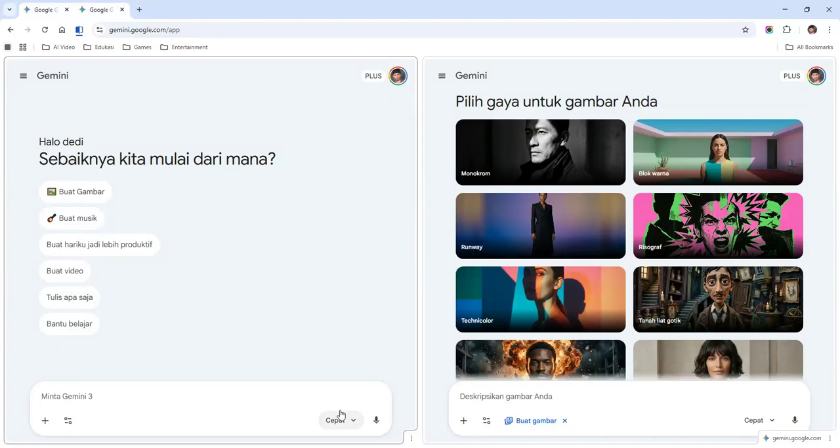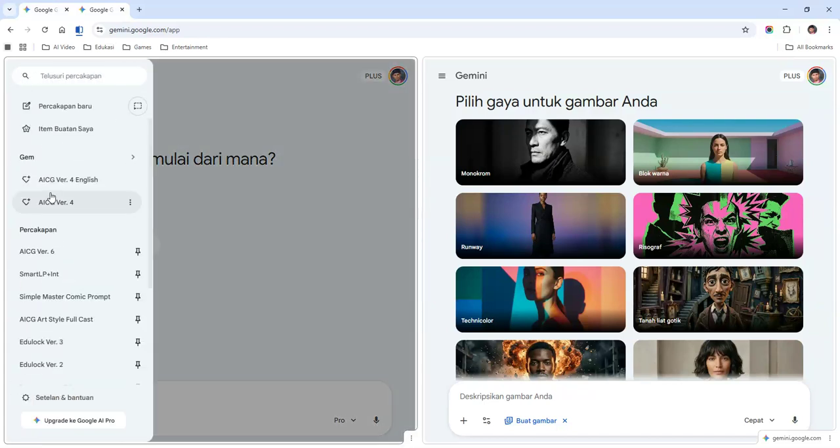Hello everyone, I'm doing a tutorial on how to make a comic in Gemini. The previous video was about creating a comic in ChatGPT, in Indonesian, but I will create it in Gemini in this video, so we can compare the results in Gemini and in ChatGPT, which one is the best and which one is very consistent.